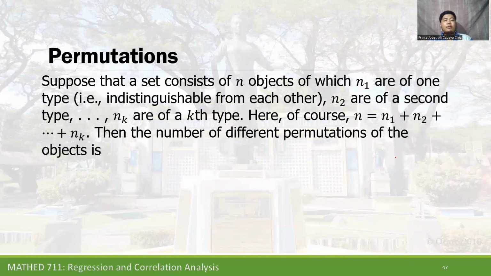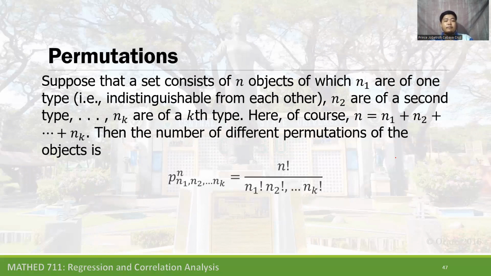Suppose that a set consists of n objects of which n sub 1 are of one type, indistinguishable from each other, n sub 2 are of a second type, and n sub k are of the kth type. Of course, n is equal to n sub 1 plus n sub 2 plus up to n sub k.